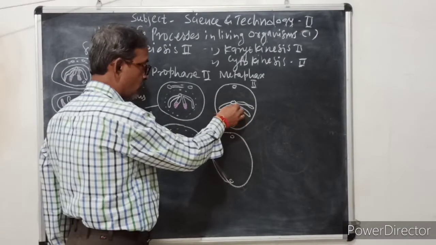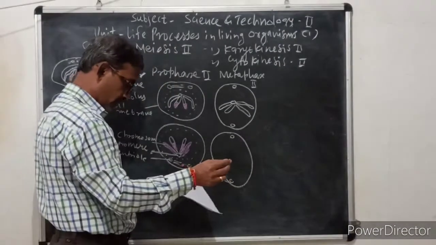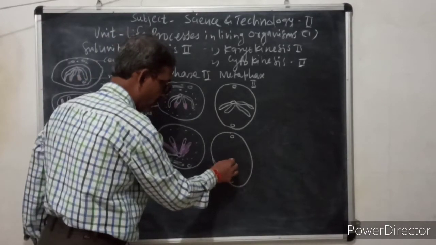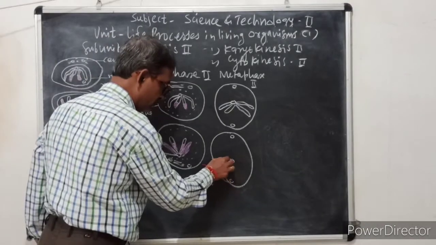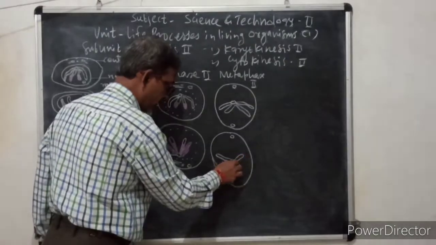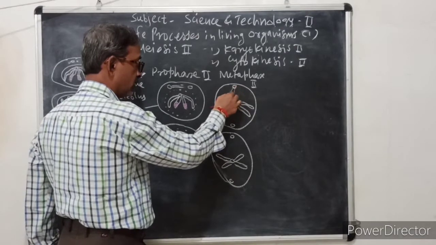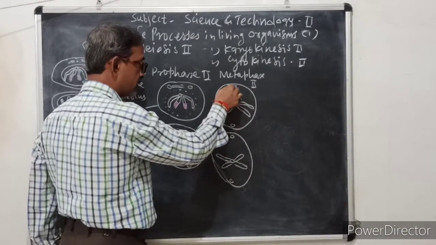Now this is the chromosome in the center. Here also the same stage, the chromosome is in the center. Like this. And here what are formed? The chromatin fibers are formed.